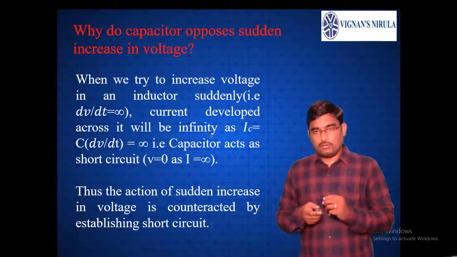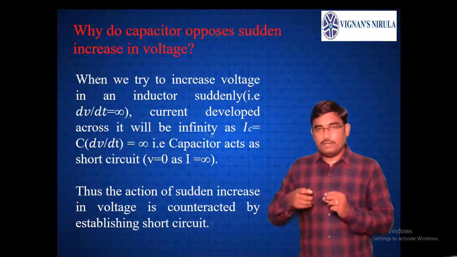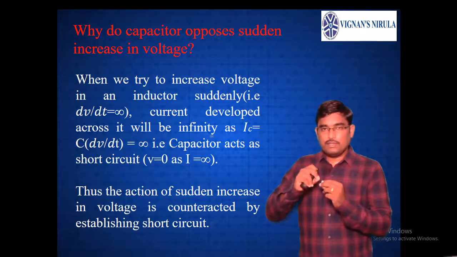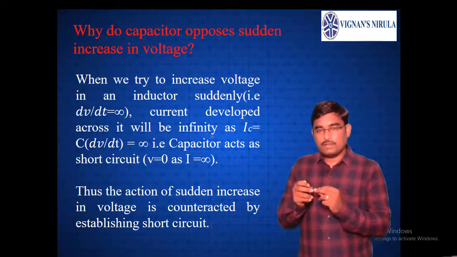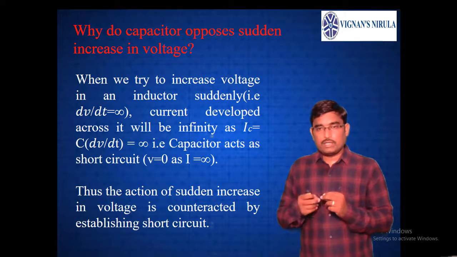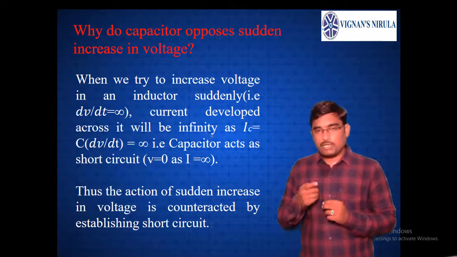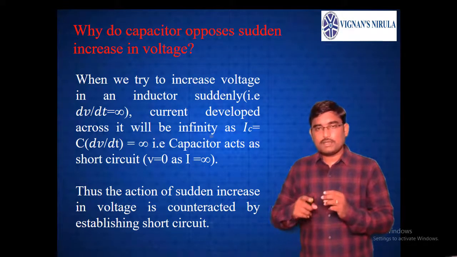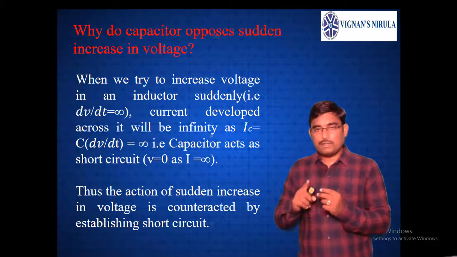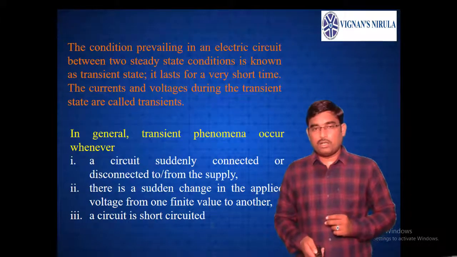The current flowing through a capacitor is I equals C into dV by dt. If the voltage changes suddenly, that is, within a zero time of dt, then dV by dt becomes infinity, and so the current becomes infinity. Practically, that is not feasible. That is why, in order to counteract this action, the capacitor acts like a short circuit. Capacitor acts like a short circuit means it doesn't allow any sudden changes in voltage.